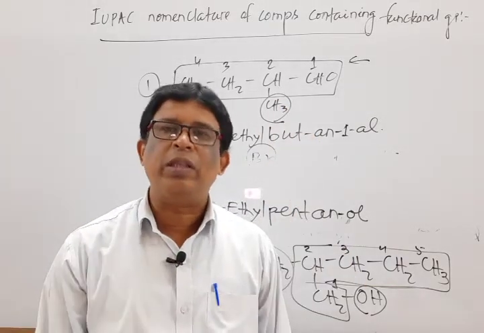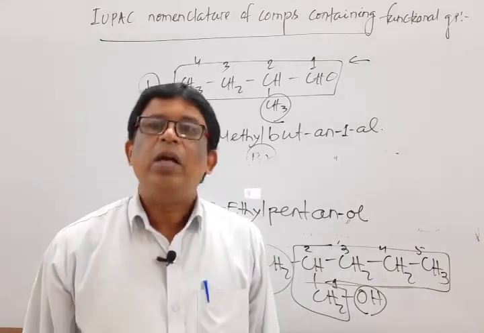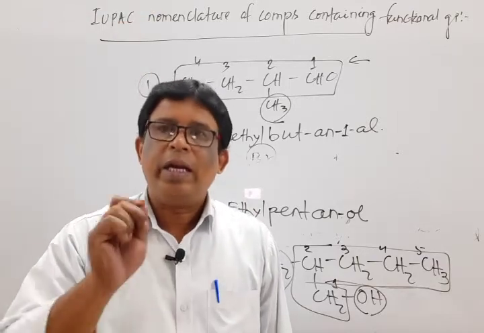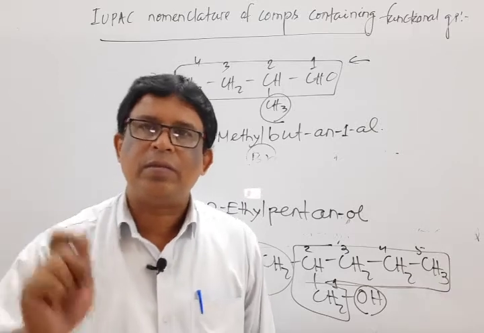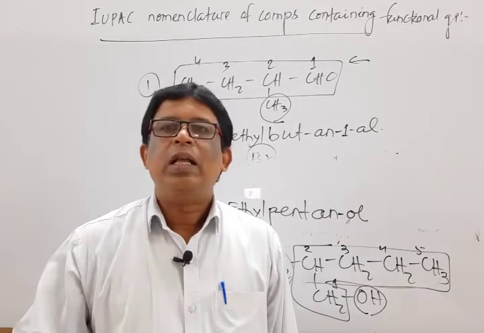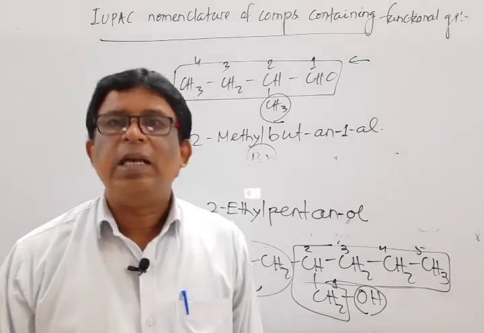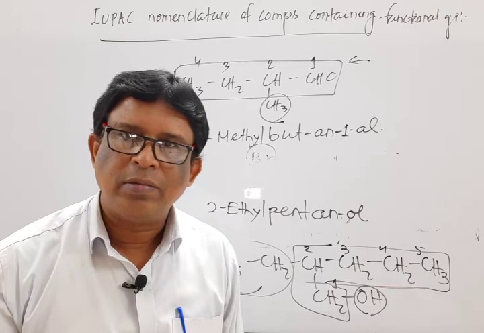We have to remember that priority table. Based upon the priority table, the functional group at the top of the priority table is treated as the principal functional group, taken as the suffix, while the other functional group below it in the table is taken as the secondary functional group, which behaves as a prefix.